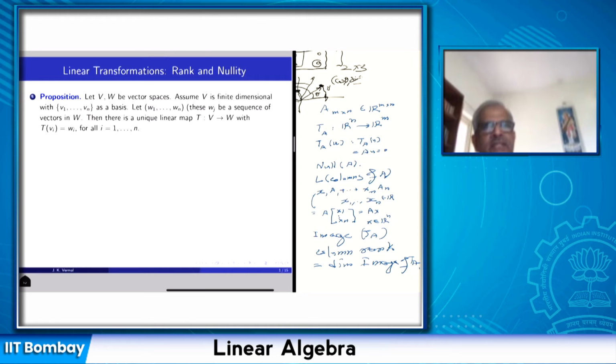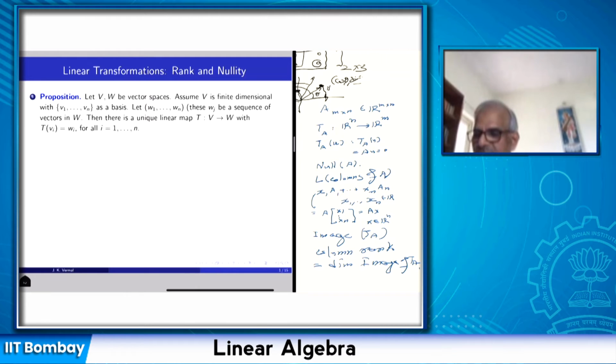So linear transformations can come in all kinds of shades. We have seen that integration is a linear transformation, and differentiation is a linear transformation. You can also prove that taking the trace of a square matrix is a linear transformation from the vector space of square matrices to the field of scalars. So linear transformations can be constructed in many ways.